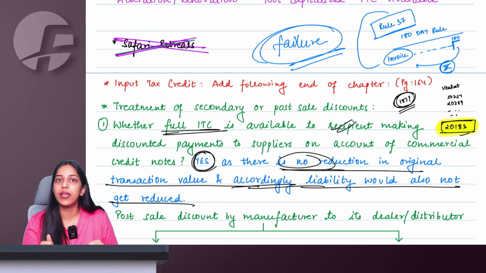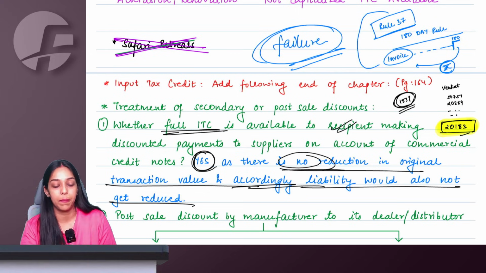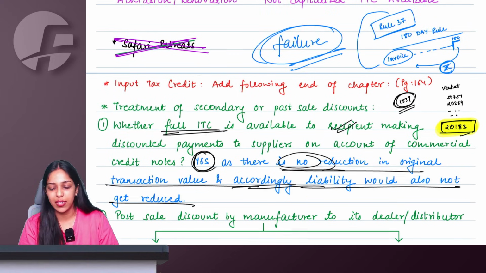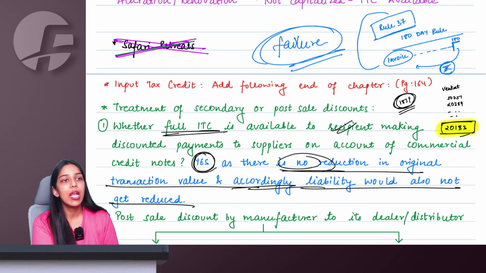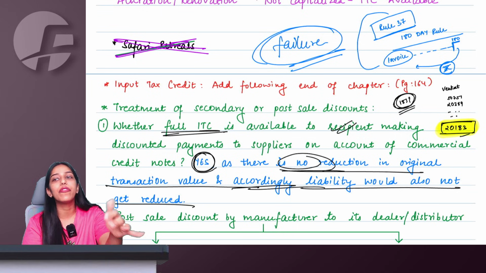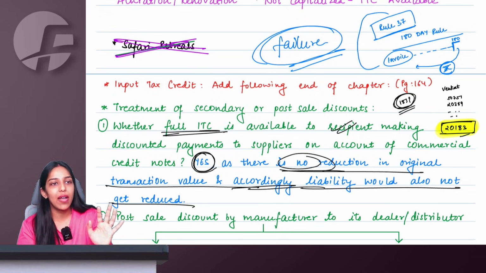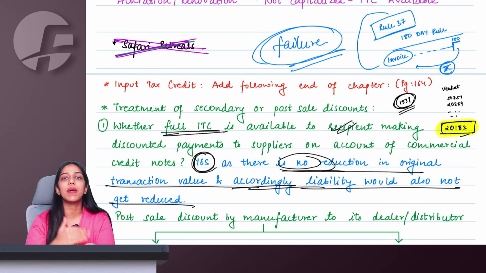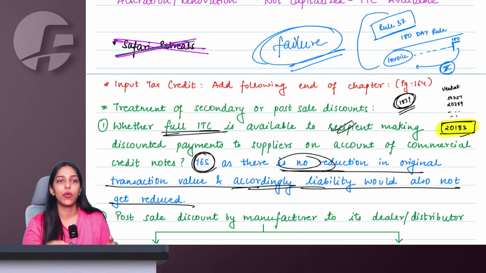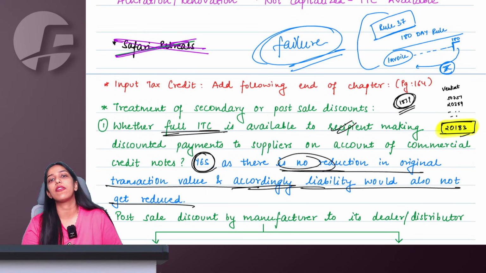Supplier is asking the invoice amount, recipient is not paying. But this clarification says some small amount rounded off, some discounted payments given, and supplier is agreeing to give those discounts. Supplier is not having any problem giving these discounts. It is a mutual agreement between supplier and recipient. Supplier is not reducing any outward liability also. In that case, recipient can take full ITC.